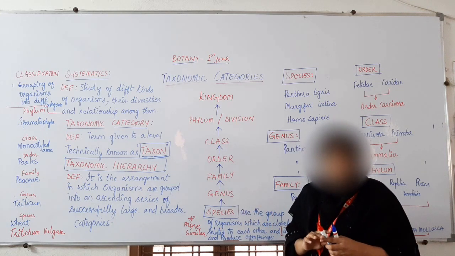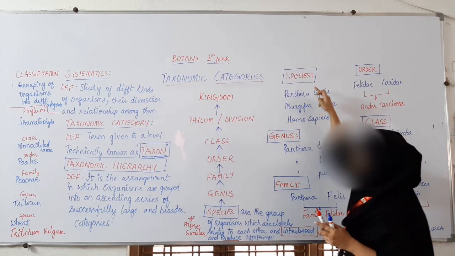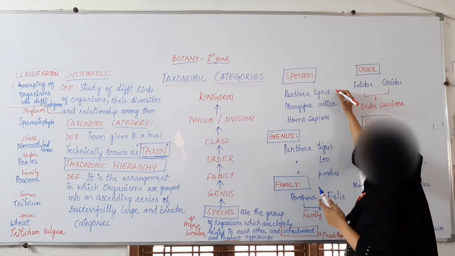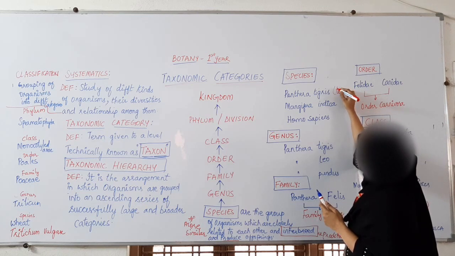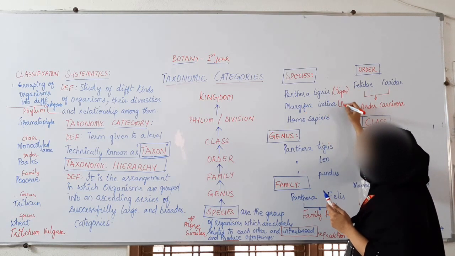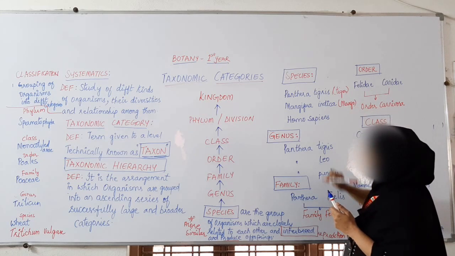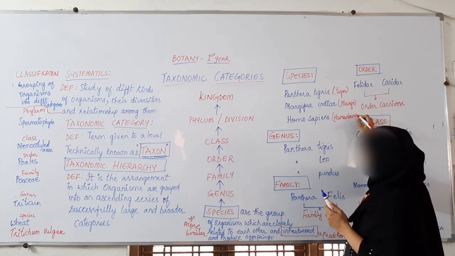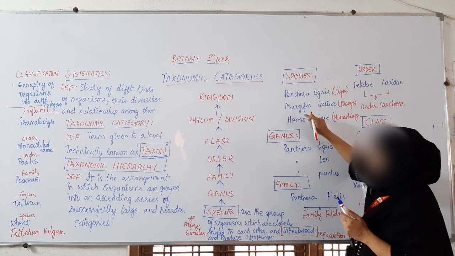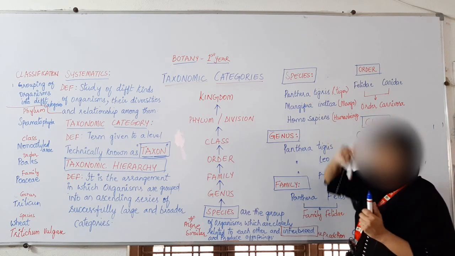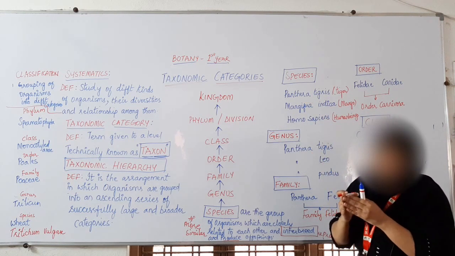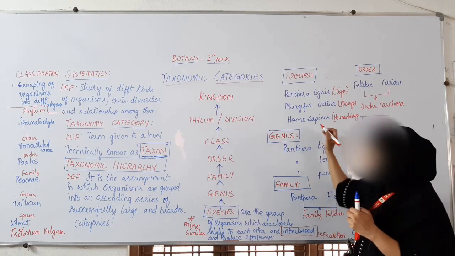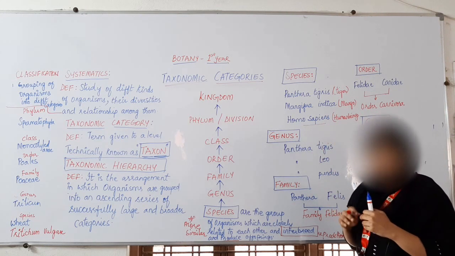Here, Panthera tigris is the scientific name of tiger. Mangifera indica is the scientific name of mango. This is Homo sapiens, human beings. Human beings are one species, mango is one species, tiger is one species. Tiger and tiger interbreed and produce offspring. One human being and another, male and female, interbreed and produce the younger ones.